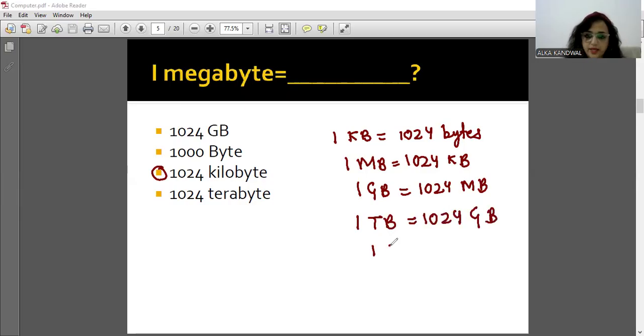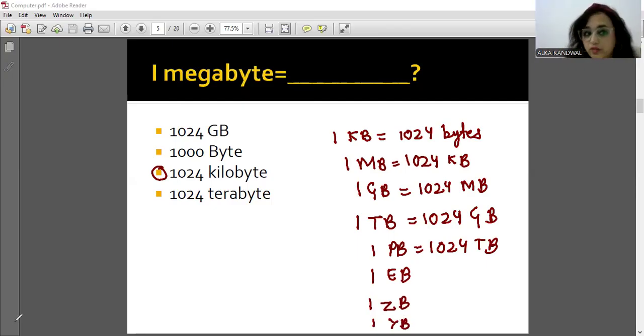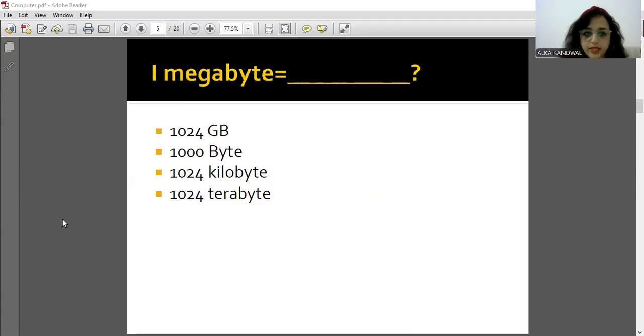And then we have petabyte. Petabyte will become equal to 1024 TB. And similarly, exabyte and then zettabyte and then yottabyte. So ऐसे related है, 1024 PB, 1024 EB. This way you have to remember the sequence. Okay, that is again important.